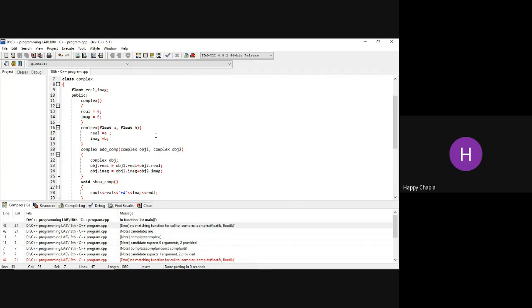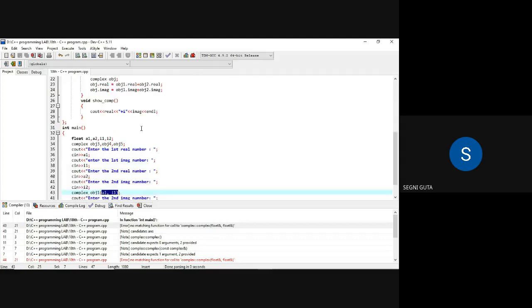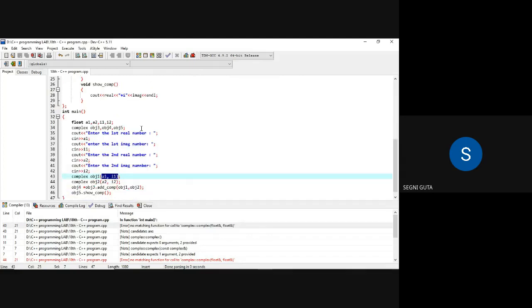Integer A, integer B, where? In the constructor, complex, float A, float B, it says, right? Yes. What do they need to define? In the main, I think it is declared as int, right? Yes, that is okay. A1, A2, correct.